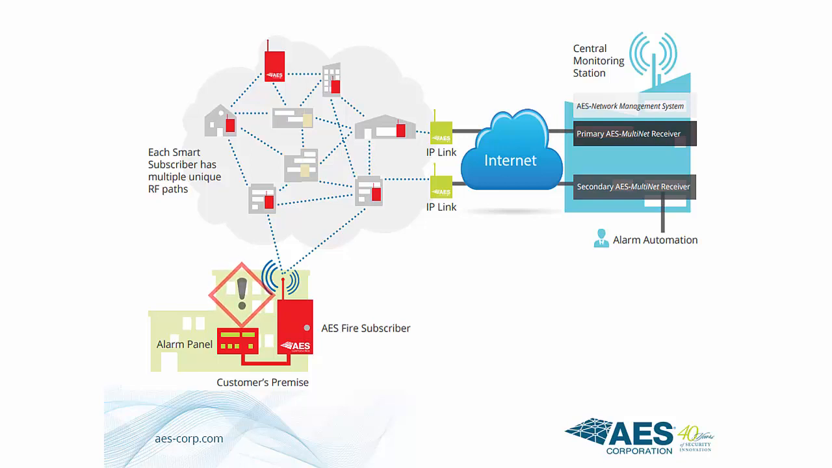In this example, a subscriber unit has an alarm to transmit. The network is assessed, and it is found that one of the paths is not viable. Therefore, the second path is used for the transmission. The receiving subscriber then assesses its paths and transmits accordingly. This process continues until the alarm successfully reaches the IP link and then the multi-net receiver.